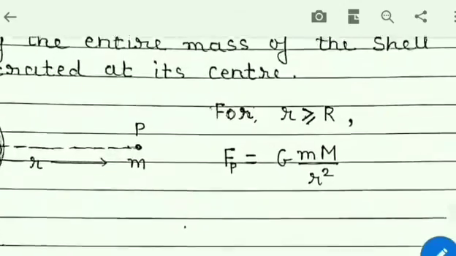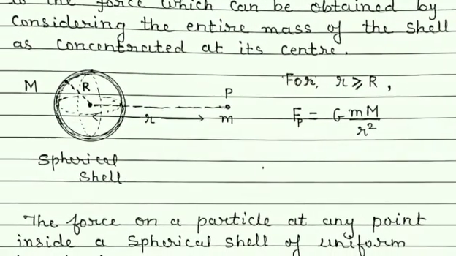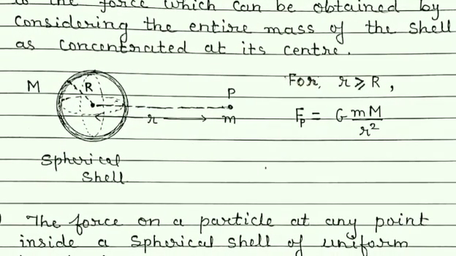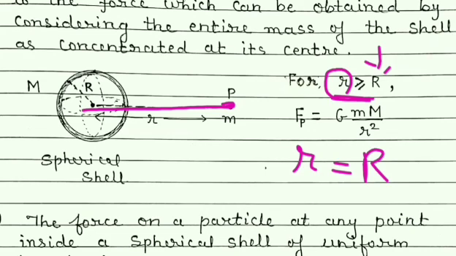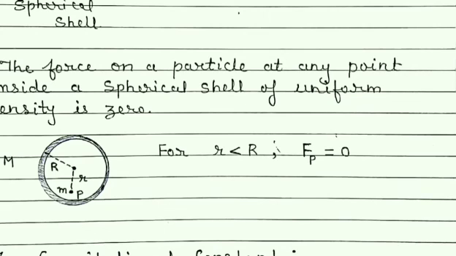And here the condition was r is greater than or equal to R. If r is greater than R, that shows that the particle is outside the spherical shell, and if r equals R, then that particle will be on the shell. So if it is on the shell, then also the force will act, which is given by this formula. But if the particle is inside the shell at any point, then the force will always be 0.